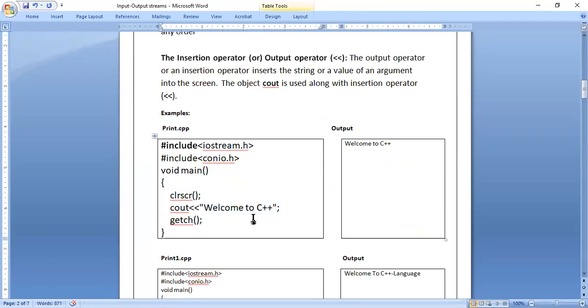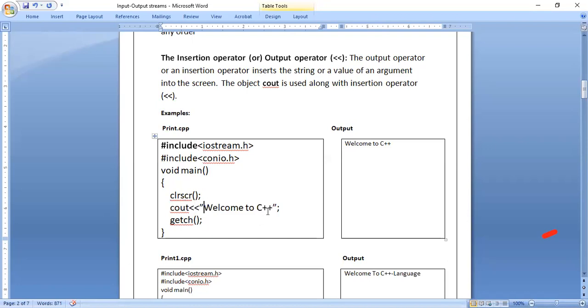Why do we call this a string? Because I have put it in double quotation marks. If you write in double quotation marks, it is called a string. By mistake, if you remove the double quotation marks, it is not called a string. It is called an argument or a manipulator. Depending on the situation you have to call it either an argument or a manipulator. But if you put it in double quotes, it is called a string.